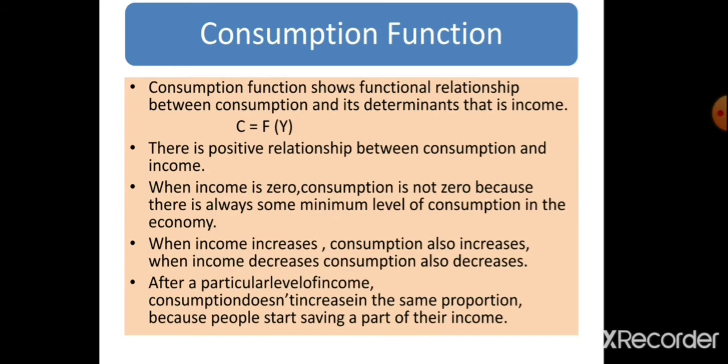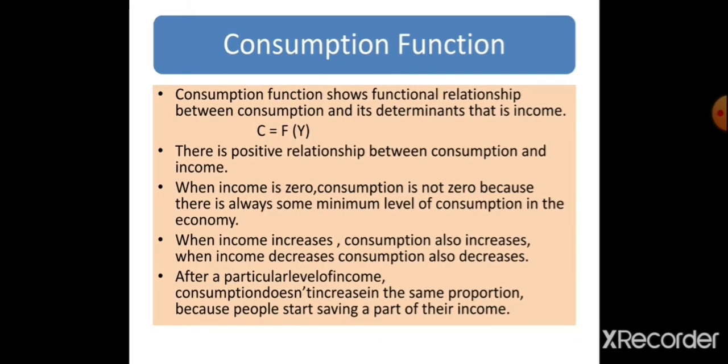Number 2, when income increases, consumption also increases because income and consumption are positively related. Number 3, when income increases, after a particular level, consumption does not increase in the same proportion because people start saving a part of their income.